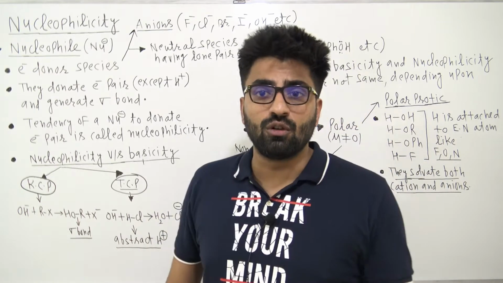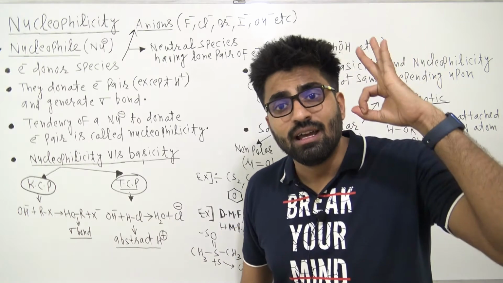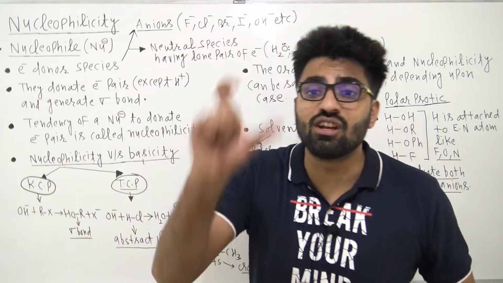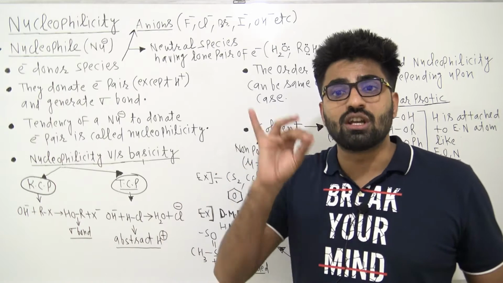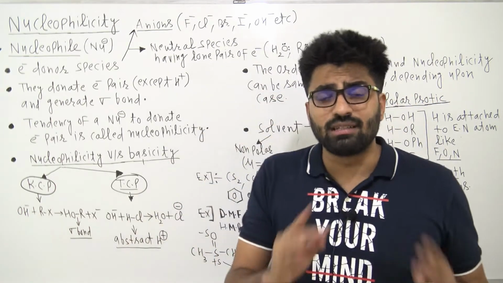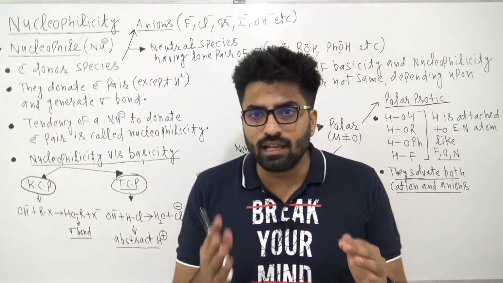The meaning of nucleophile is, guys, they are electron donors, and they donate electrons and generate a sigma bond. This is very, very important. They donate their electron pair and generate a sigma bond. These species are called nucleophiles, right, guys? So I hope nucleophile is clear to you.